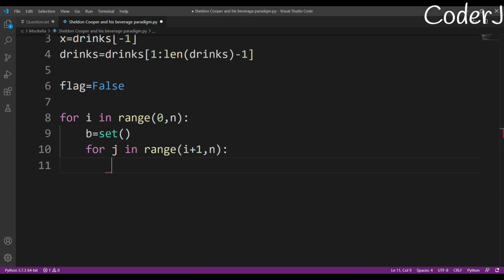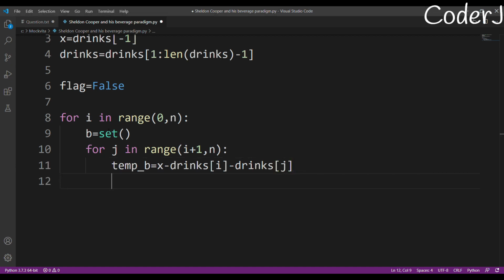Okay, after that, I'll calculate my temporary b. How do I calculate a temporary b? Simple. Your x minus your drinks of i. You just remove two values. You just subtract two values from the x, and you get a potential candidate for b.